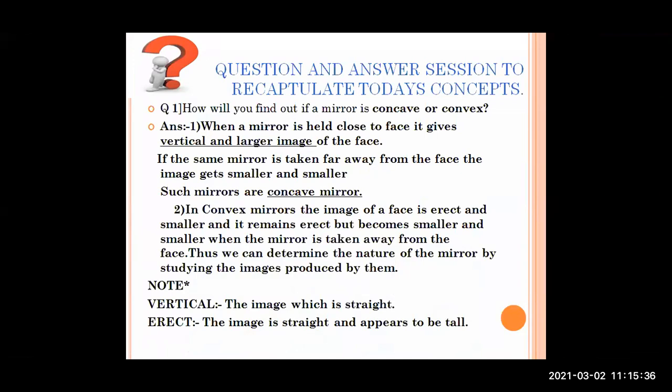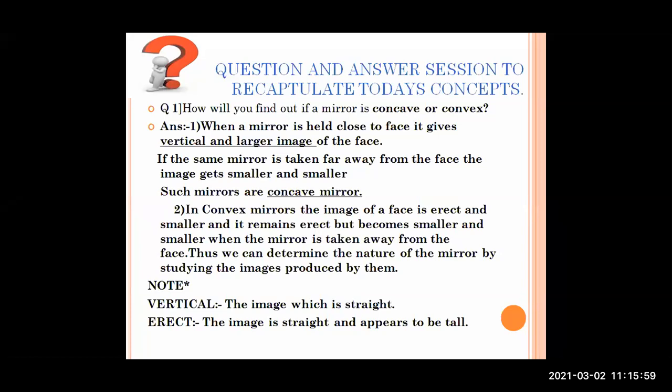Now it's time to recapitulate or recall whatever we have learned today. These are a few questions which I have framed so that you will recall all that we have seen today. How will you find out if a mirror is concave or convex?